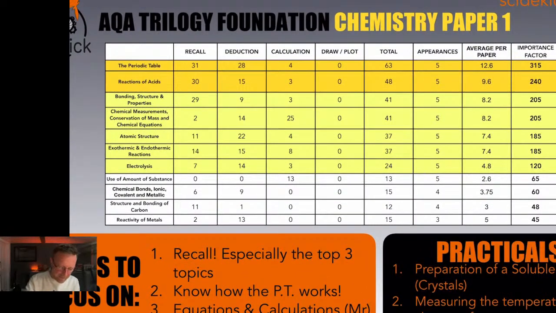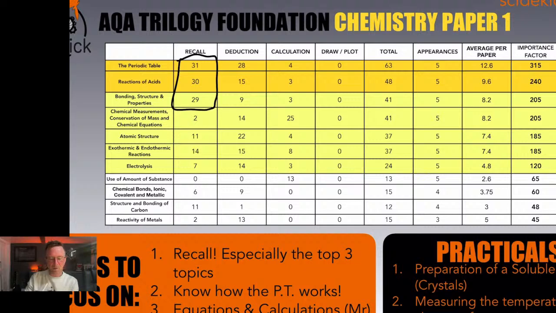So you can see that in chemistry there's less recall compared to biology, but way more deduction questions. So you have to figure things out in the exam using a bit of knowledge. So just kind of revising flashcards and highlighting notes and making mind maps and things is less effective for chemistry. You have to get stuck in and do the papers. So top 3, do some recall work, but especially in these top 3 topics, you can see very clearly these numbers are higher for the periodic table, reactions of acids, and bonding structure and properties, okay? There's lots of things to learn there.